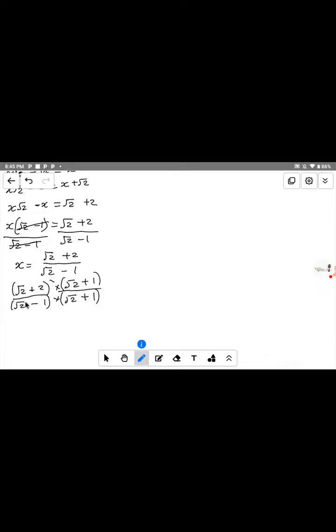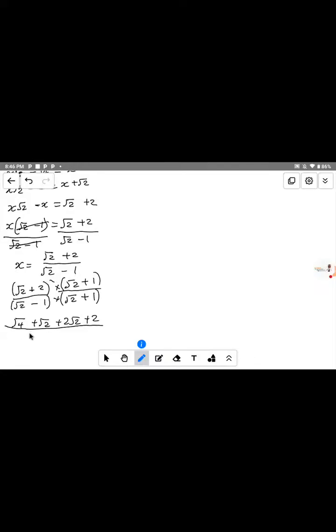Now it's root 2 times root 2 here, that gives us root 4. Root 2 times 1, we have plus root 2. Now we are done with this one, multiplied by this and this. Now the second one, that is plus 2 times root 2, that is 2 root 2. Plus 2 times 1, we have plus 2. So we have done the numerator. So let's go to the denominator.